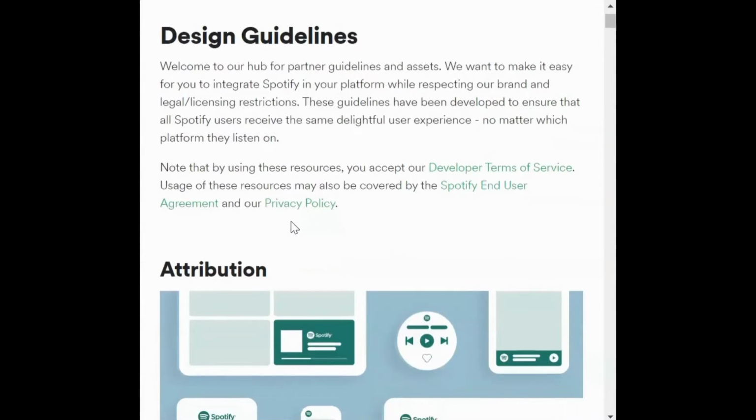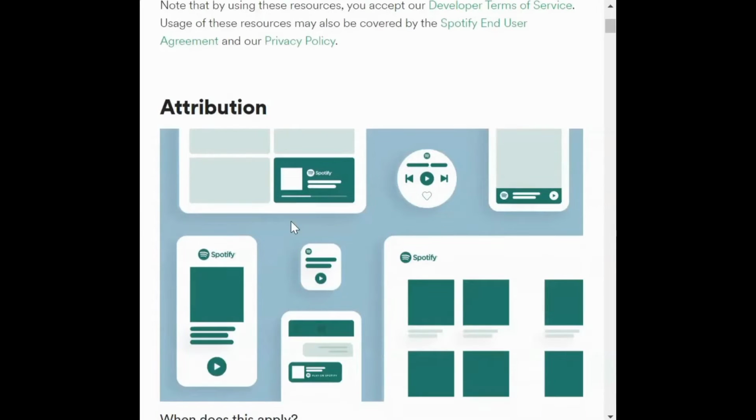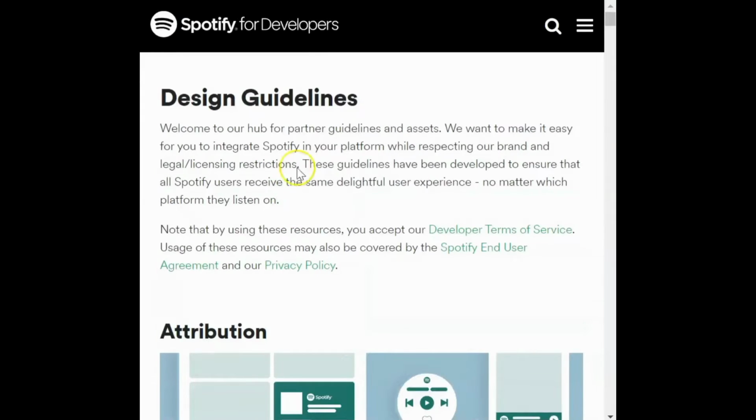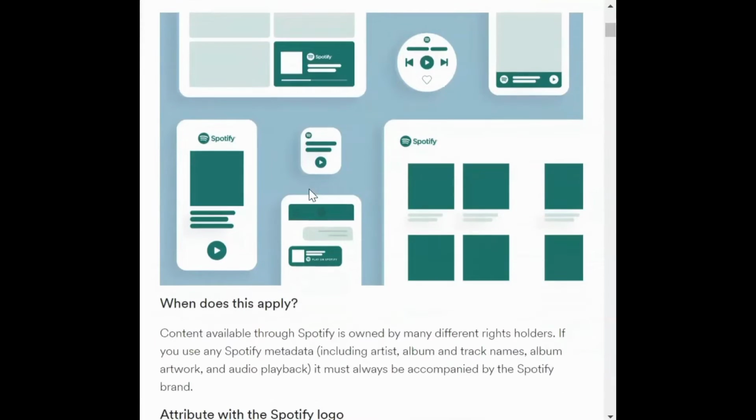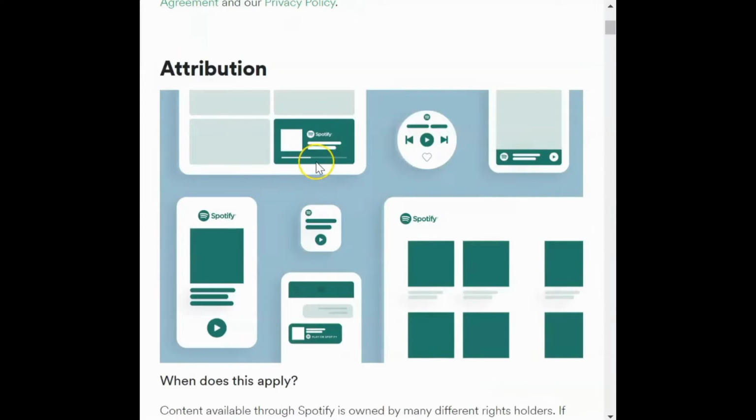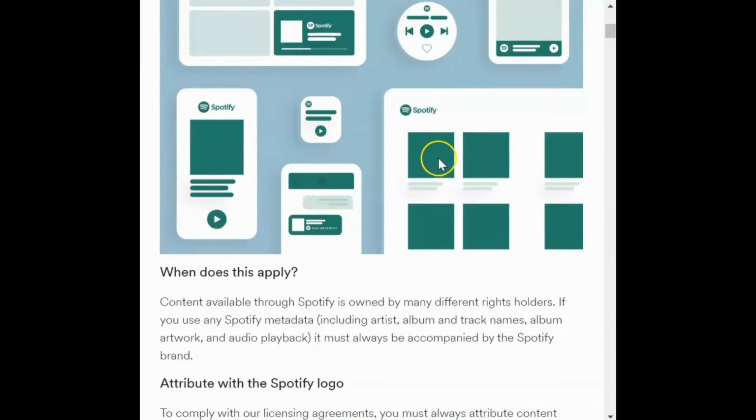Spotify in itself has very detailed branding guidelines. For example, if you are a developer with Spotify, as we can see here, it has all the clear-cut details on how the visuals should look like. As you can see here, they have specific rules for iPad, specific rules for Apple phones, specific rules for Apple Watch and so on and so forth. They also have it for the desktop app.